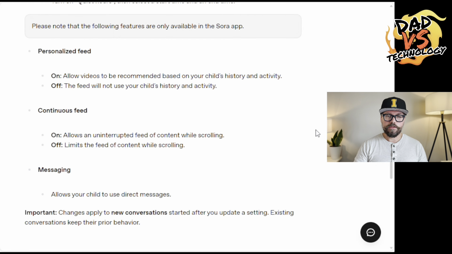Now, the Sora app will have some additional settings that are listed here. So whether or not to allow a personalized feed based on your teen's previous interactions with the model. So personalized feed, continuous feed, whether or not to allow an endless scroll. I'd recommend turning that off. And then messaging within the app, whether or not your child can use direct messages.